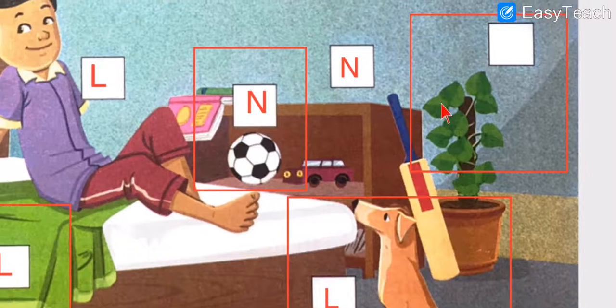So what can you say about the plant? See, when you pour the water, it absorbs the water. When you sprinkle the water, the roots of the plants absorb it and the plants grow, right? They grow slowly, gradually they grow.